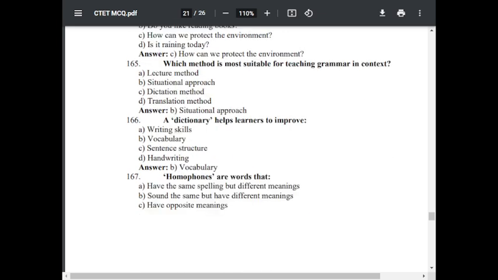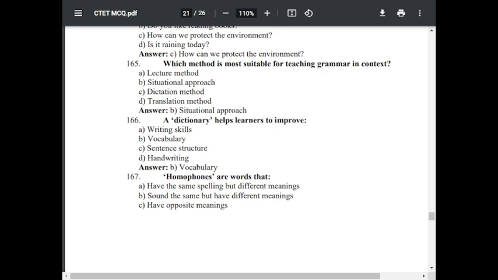Question number 166. A dictionary helps learners to improve option A, writing skills. Option B, vocabulary. Option C, sentence structure. Option D, handwriting. The correct answer is vocabulary.